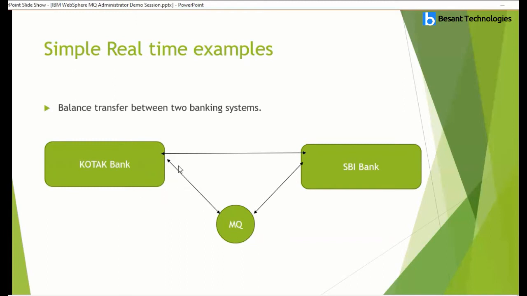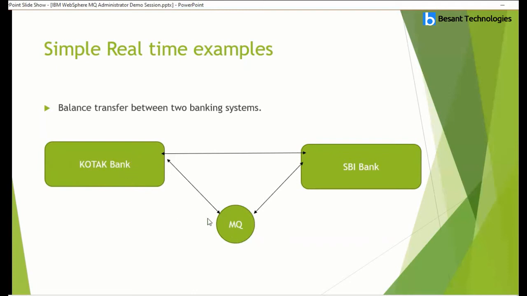So to mitigate that issue, SBI Bank might not know, even when they are available once they are back online, whether Kotak Bank made a retry to connect to them and put some amount into the bank account. So they communicate via IBM MQ. The communication is: Kotak Bank, via net banking, takes the account information, the amount to be credited and some codes, forms the query message, and puts that message into IBM MQ.